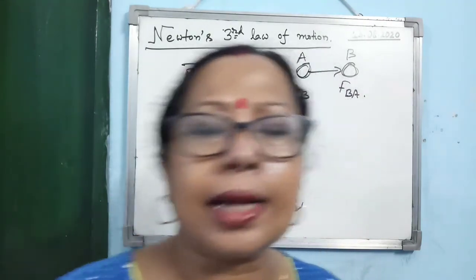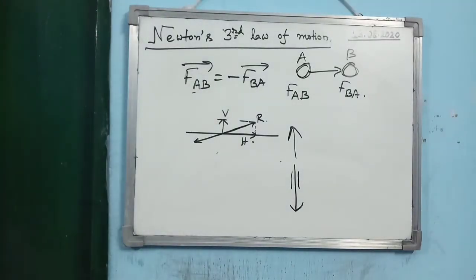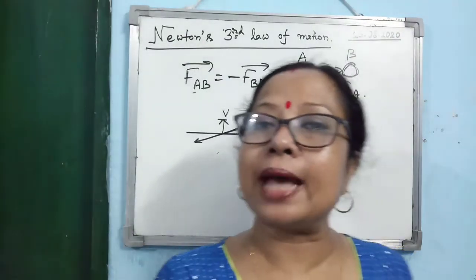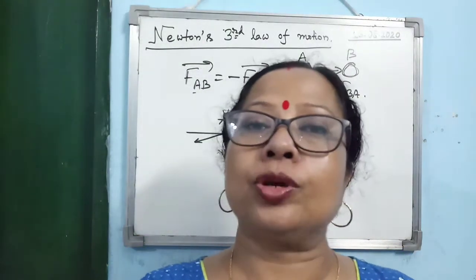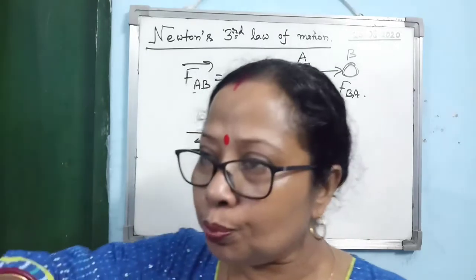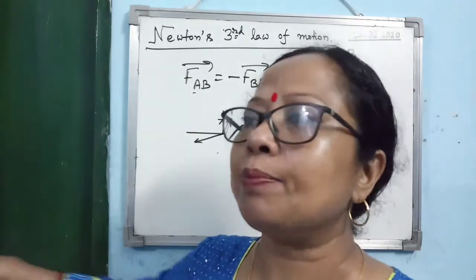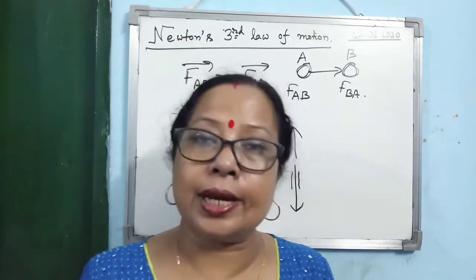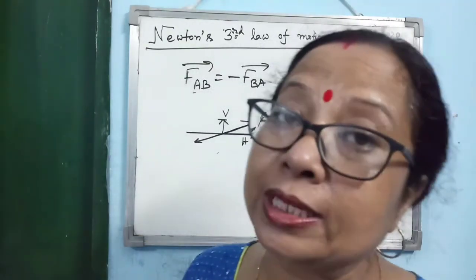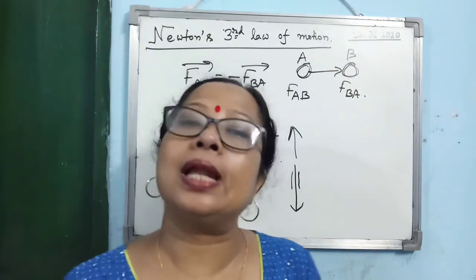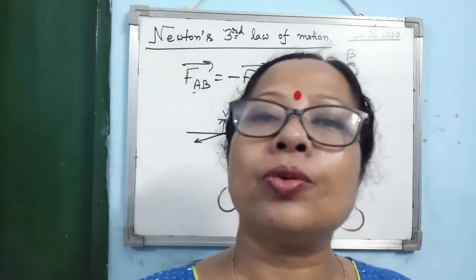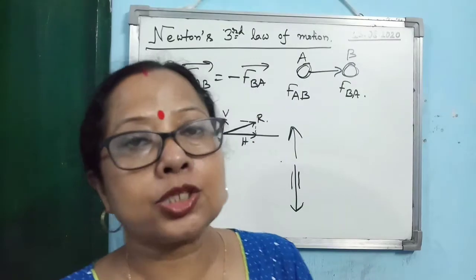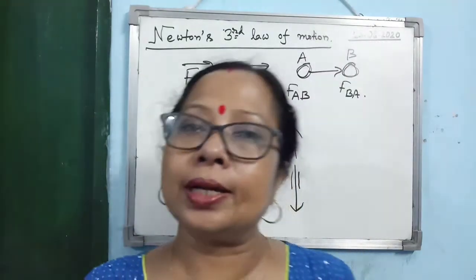Then you know that the other examples are swimming. While swimming, I hope you have observed the hand. What does the swimmer do? Just pushes the water in the backward direction. So when the swimmer is pushing the water in the backward direction, which is action, the water will apply the reaction in the forward direction. As a result, the swimmer can move in the forward direction.